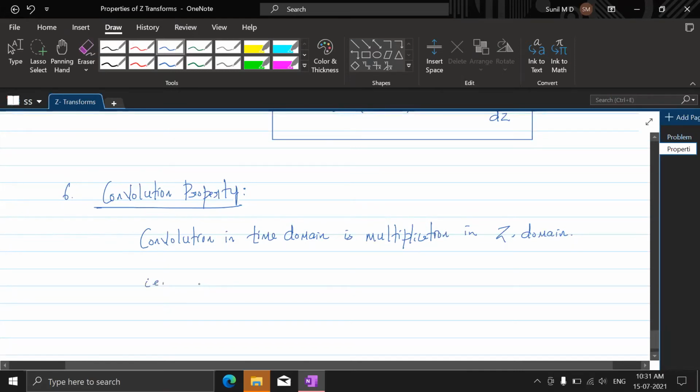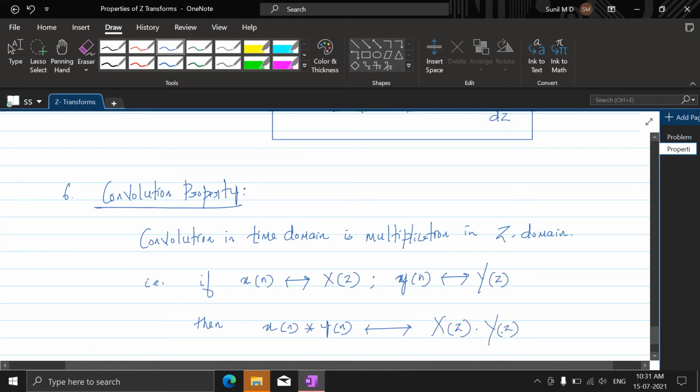That is, if the Z transform of x of n is X of z, and the Z transform of y of n is Y of z, then the Z transform of x of n convolution y of n is actually the multiplication of the Z transforms of x of n and y of n.